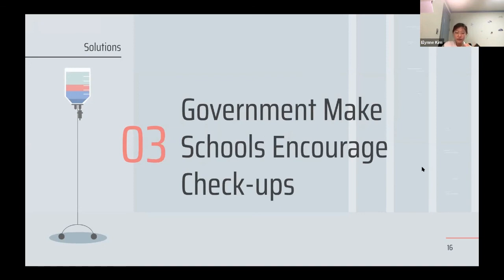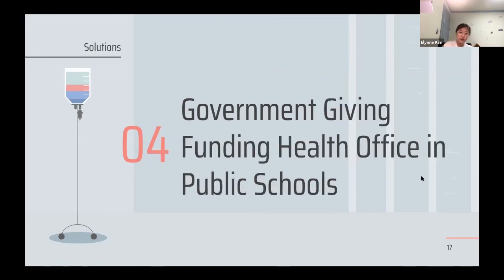The third solution is about the government making schools encourage checkups. For people in the lower class, even if they have a certain disease from a young age, it's most likely that they don't notice it because they don't have enough money to get checkups annually, which means the government should push the narrative of getting more checkups to these individuals. Now let's move on to the last solution before I conclude this presentation.